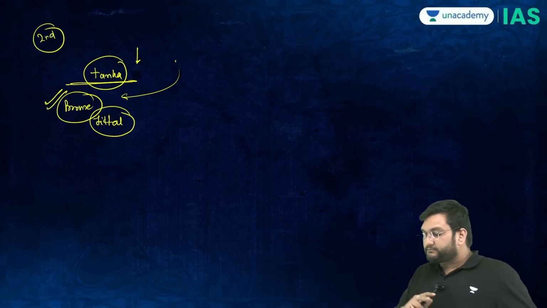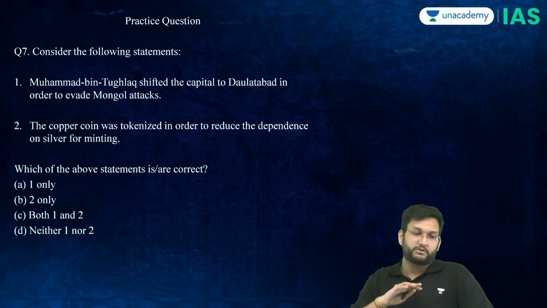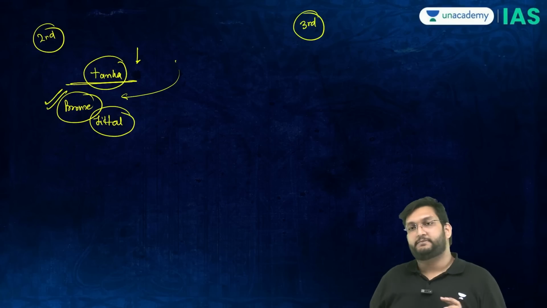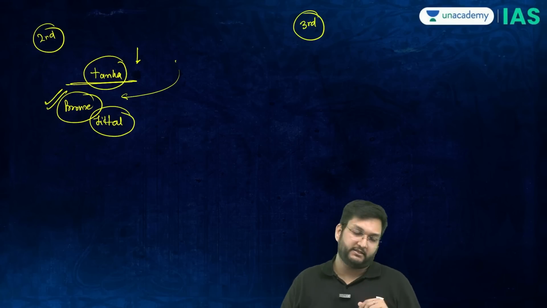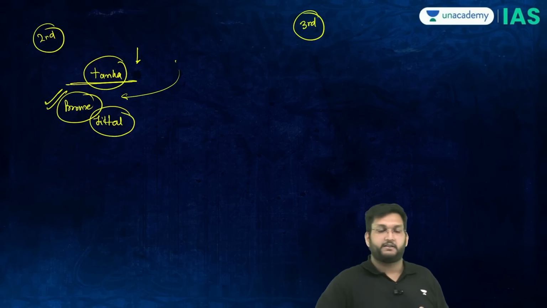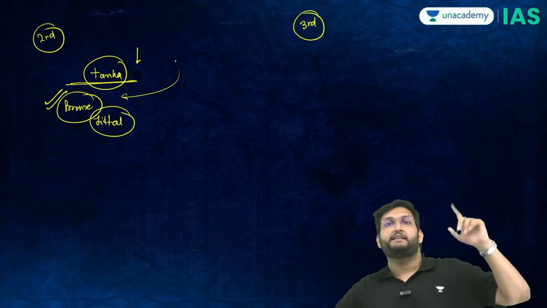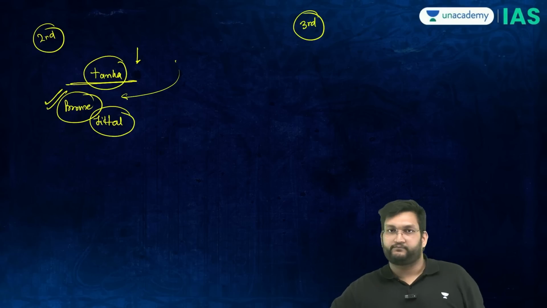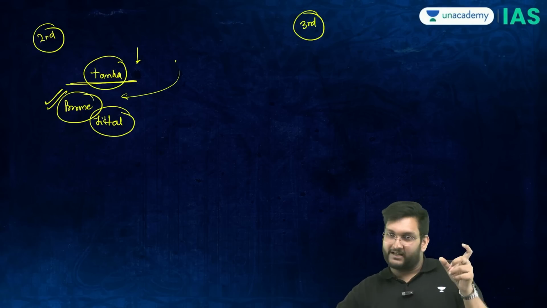Now, the third and the fourth is even more interesting. Third is called the Khurasan expedition. Fourth is called the Karachil expedition. Now, under the Khurasan expedition, what happened was, he said that the Mongols are coming from the Khurasan sector. Muhammad bin Tughlaq said, we'll capture Khurasan. Now, Khurasan is a place.